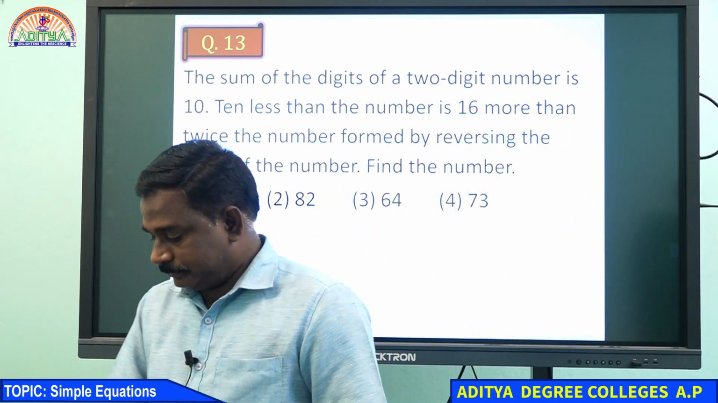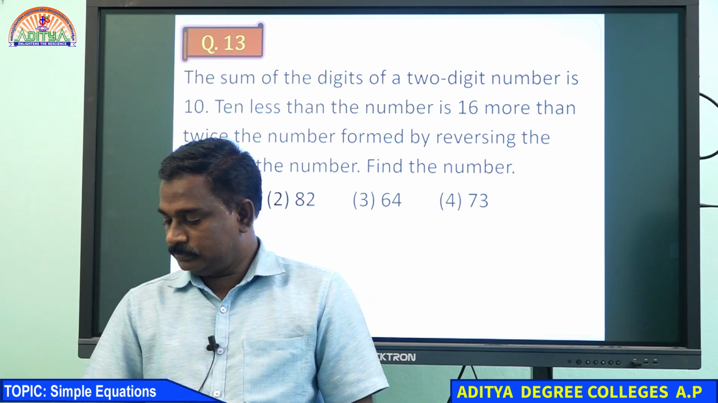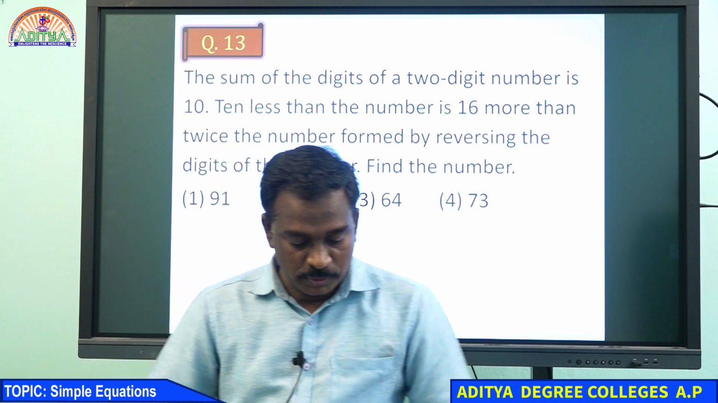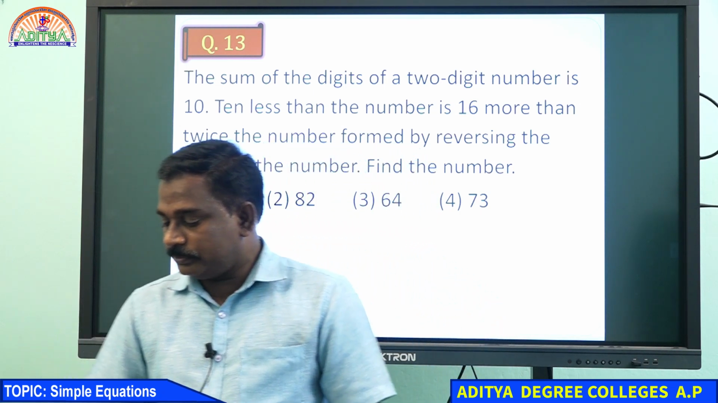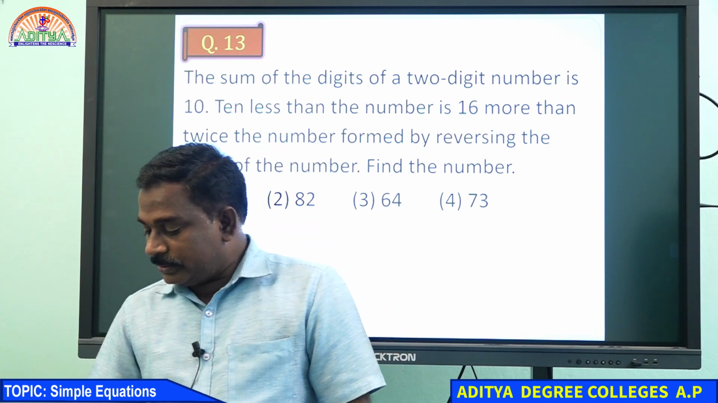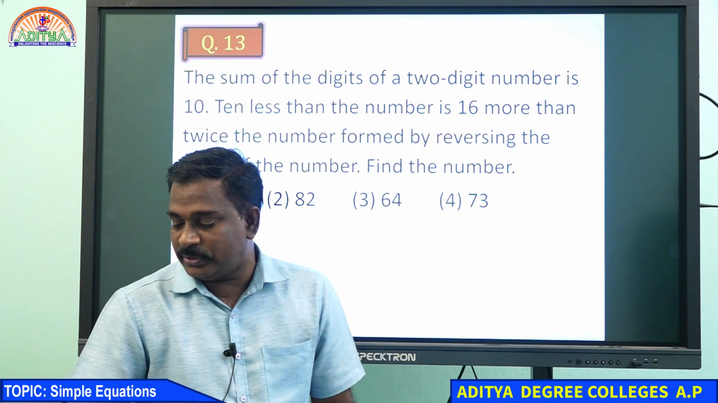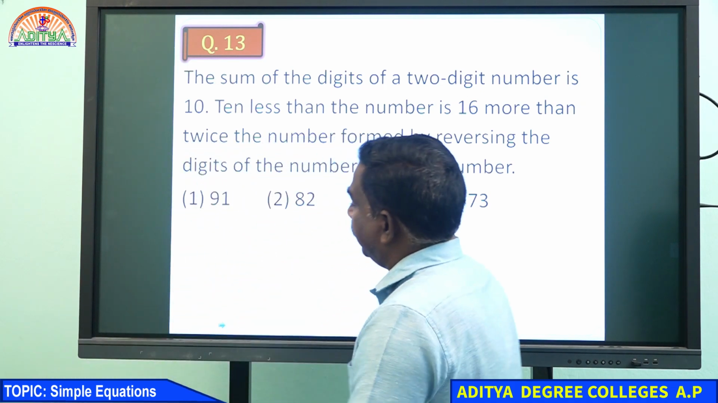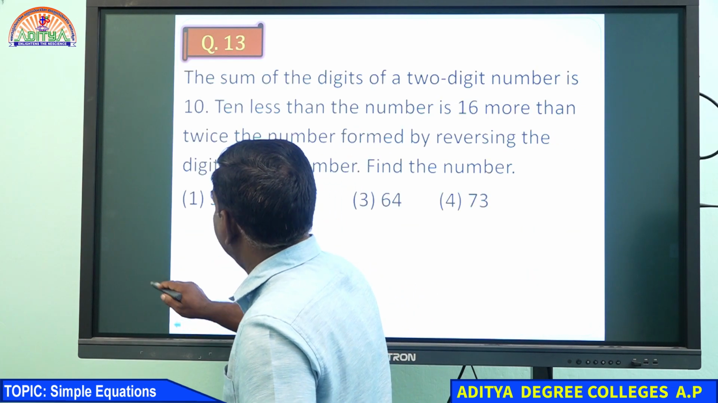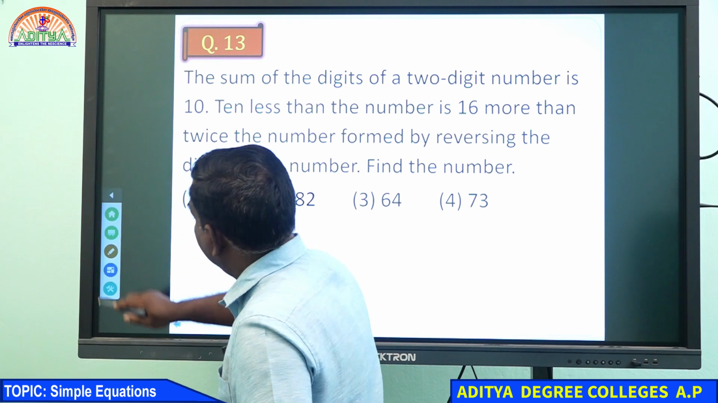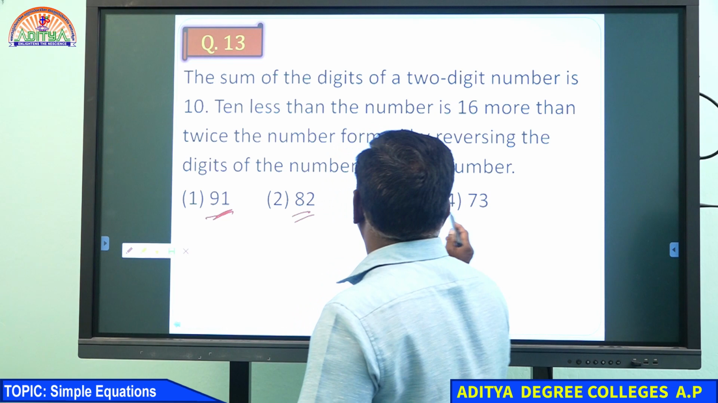What is the answer? Somebody written 64. Sweta Sai has written 64. And Deepthi has written 82. Maunika also written 64. Just read the question carefully. 91 is given, 82 is given, 64 is given, 73 is given.